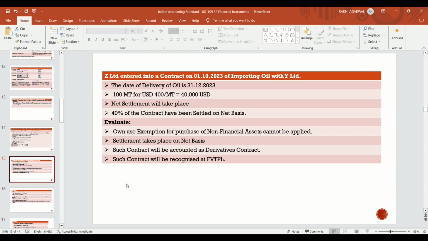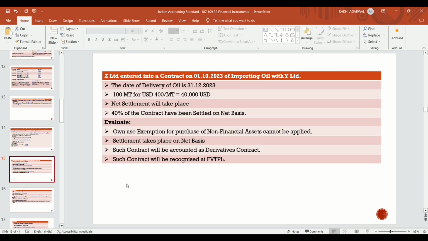The price is 400 USD per metric ton, and the contract is for 100 metric tons. The total amount becomes 100 metric tons into USD 400 per metric ton, so it becomes 40,000 USD.